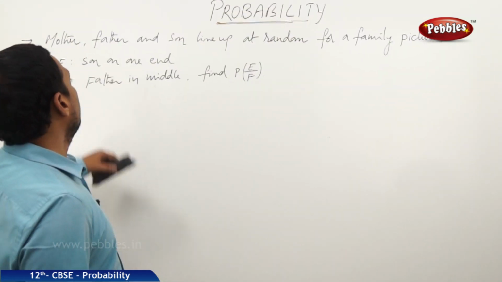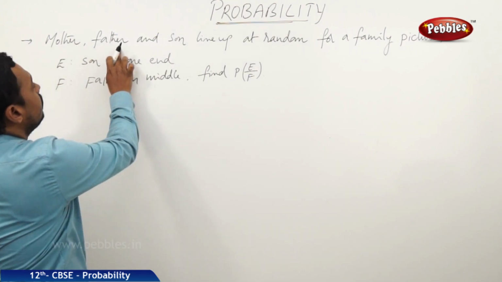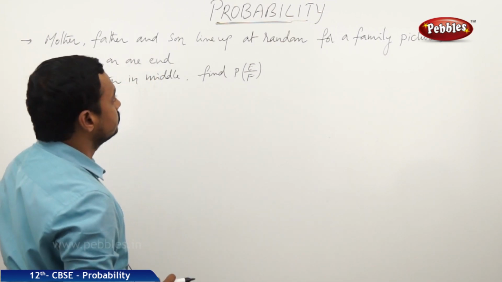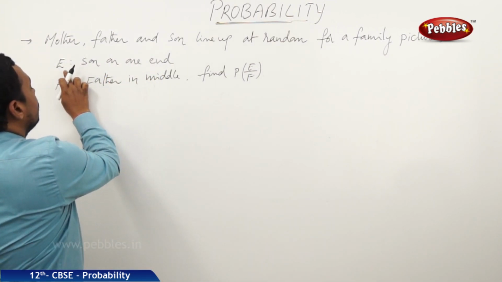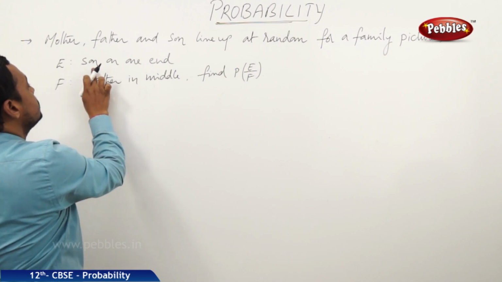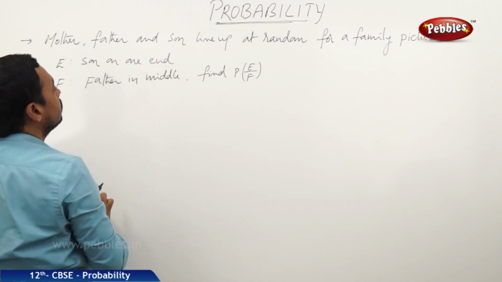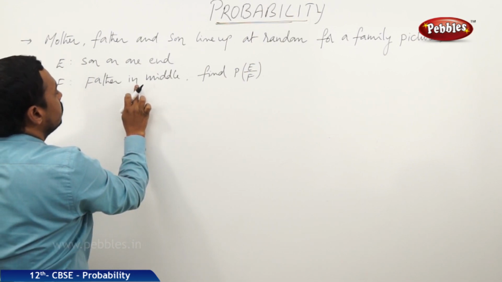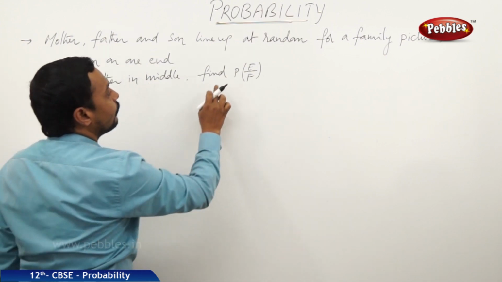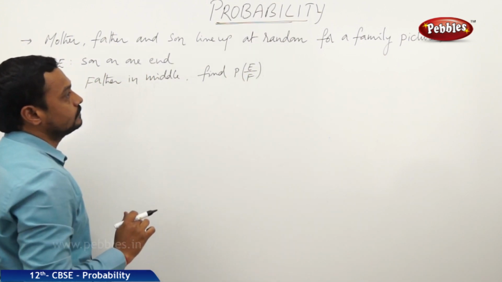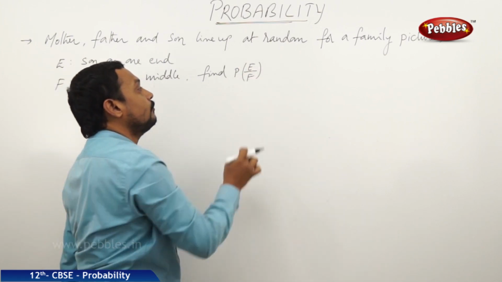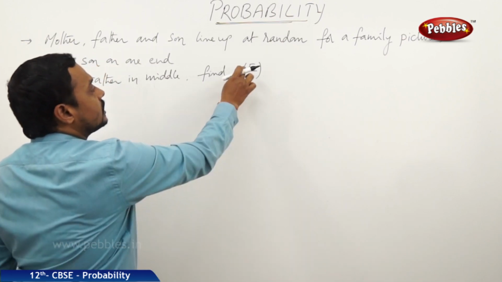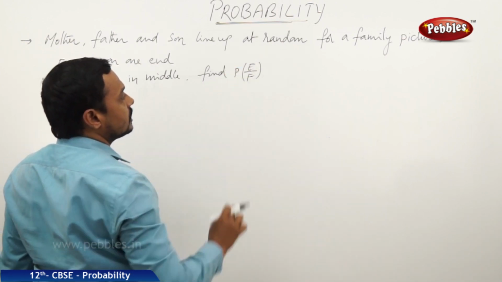Now here is one problem. It is given that mother, father and son line up at random for a family picture. Then one event E is taken as son on one end, and another event F is given as father in the middle. Then find the probability of E by F. So here E by F is a conditional event, the occurrence of E after the occurrence of F.